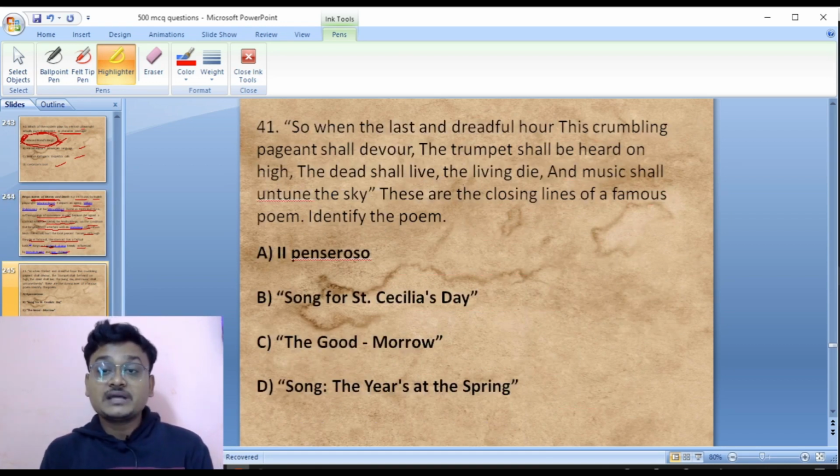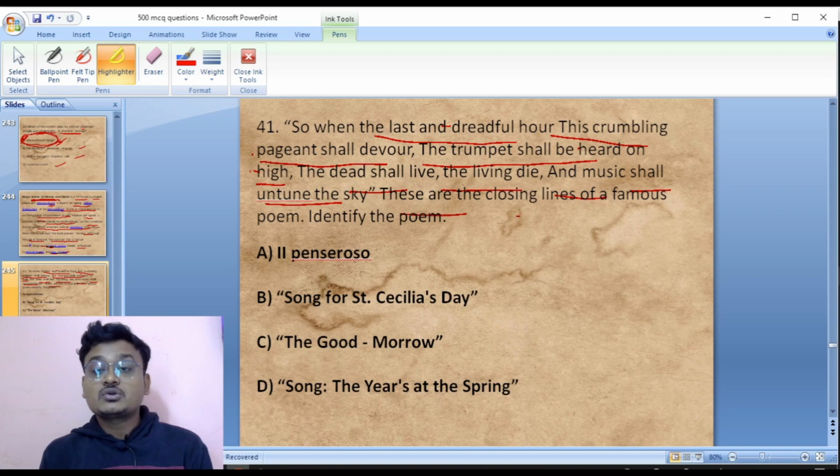So when the last and dreadful hour, this crumbling pageant shall devour, the trumpet shall be heard on high, the dead shall live, the living die, and music shall untune the sky. These are the closing lines of a famous poem. Identify the poem.